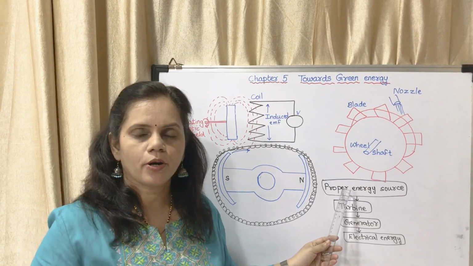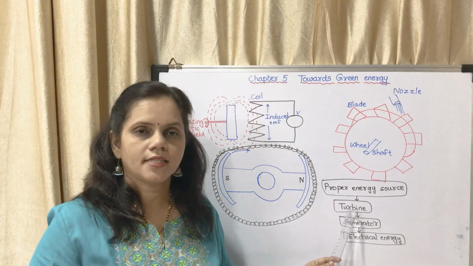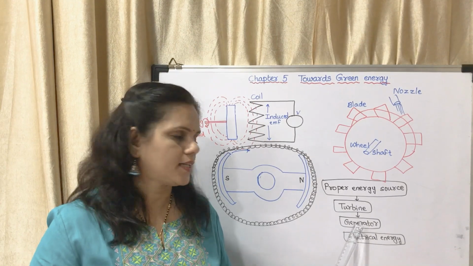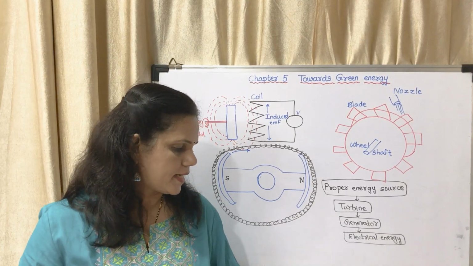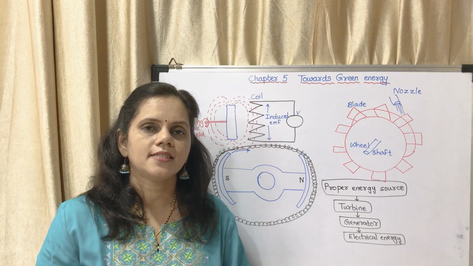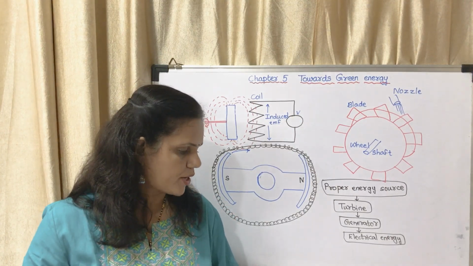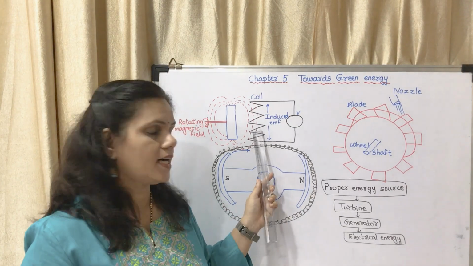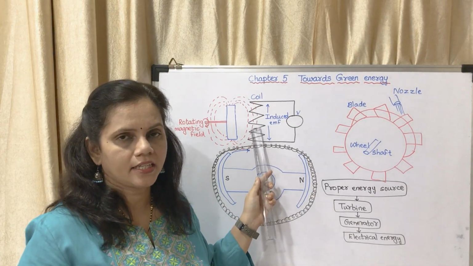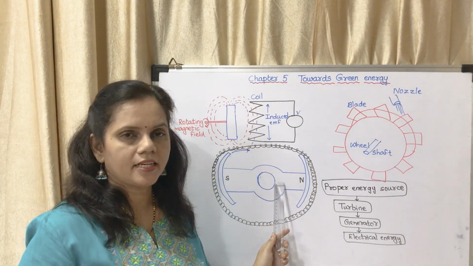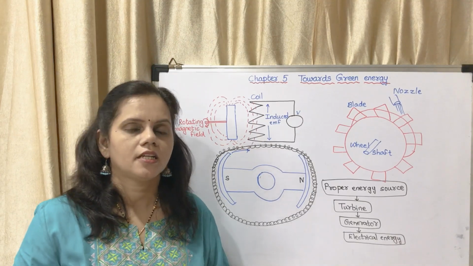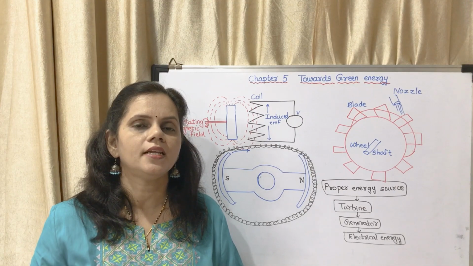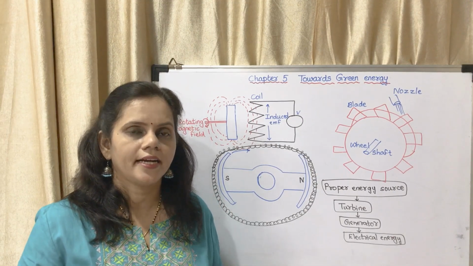So there is a proper energy source which is turning the turbine. The turbine is used to turn the generator and the generator will generate electricity. Okay, so this has been given on page number 48. You may read it. This diagram is given and the question is asked. The question is, what is the principle on which they work? It is electromagnetic induction.